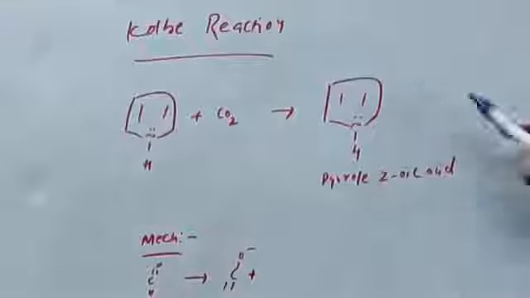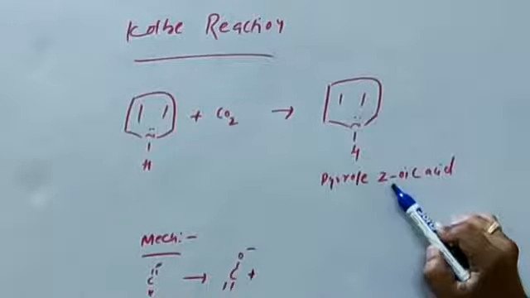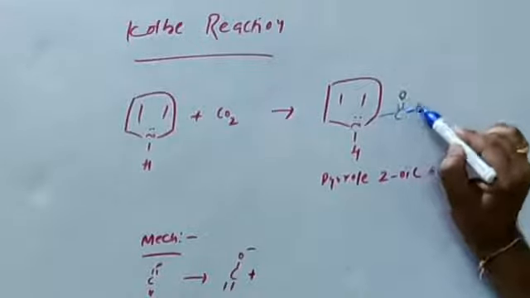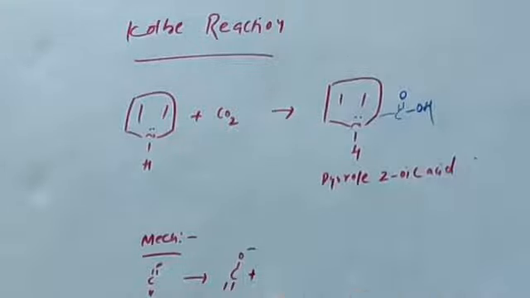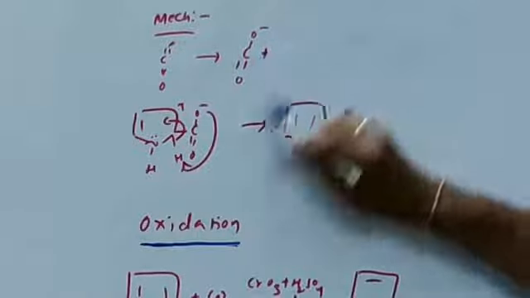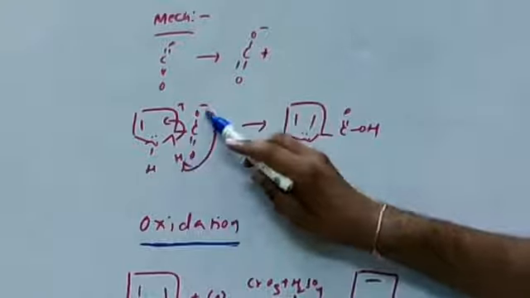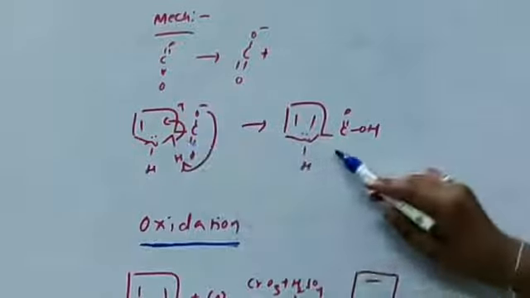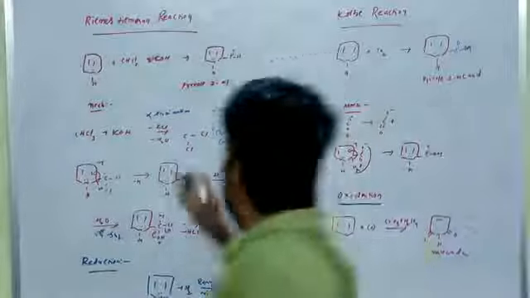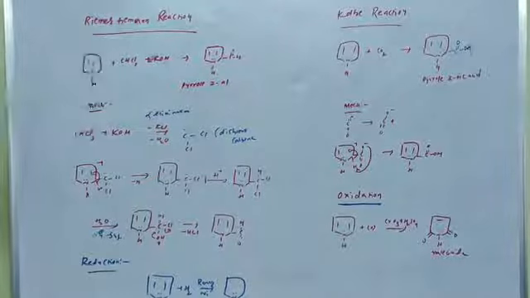The next reaction is the Kolbe reaction. Pyrrole reacts with carbon dioxide to form pyrrole-2-carboxylic acid. Carbon dioxide converts to the electrophile: electrons move from carbon to oxygen, so carbon carries a positive charge. Carbon dioxide enters the pyrrole second position. The hydrogen is accepted by the oxygen group, and electrons shift inside, forming pyrrole-2-carboxylic acid. These reactions are pyrrole electrophilic aromatic substitution reactions.